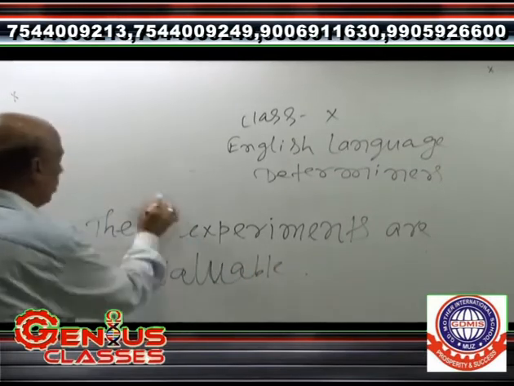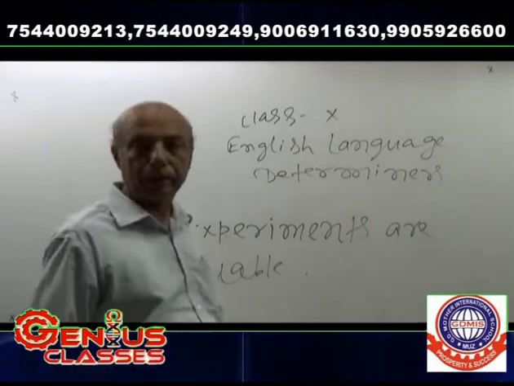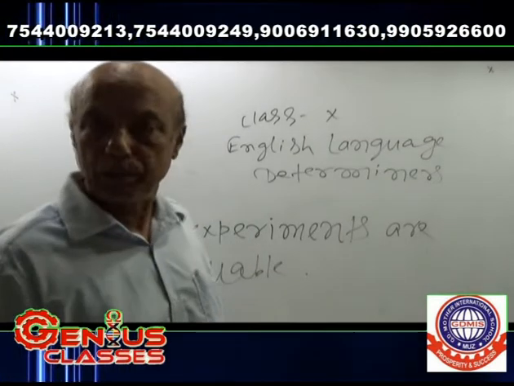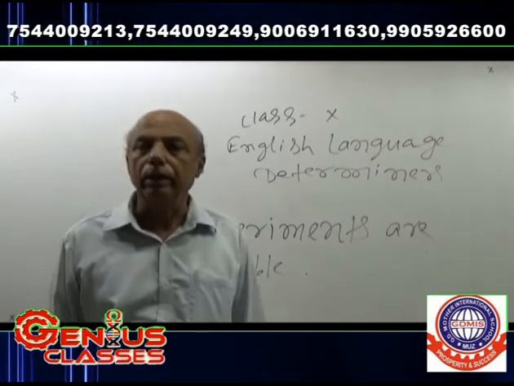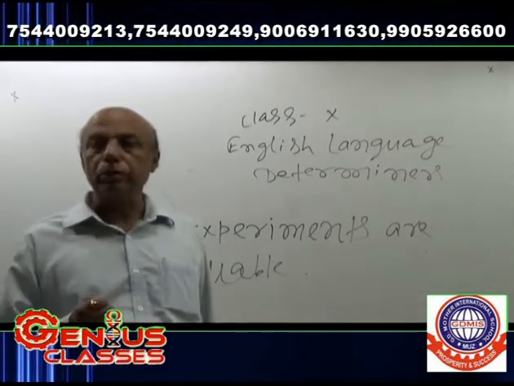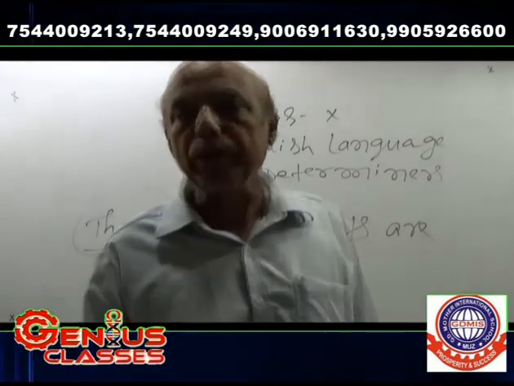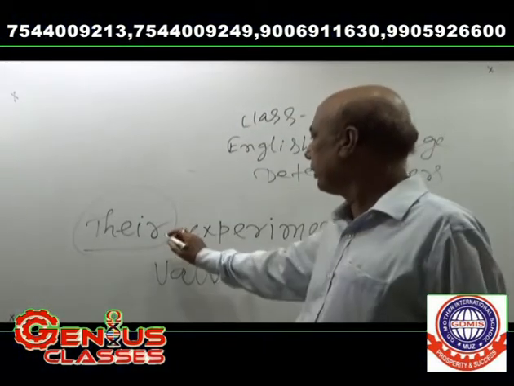It means it also shows the sense of possession. Their also shows the sense of possession. That is why their has been used as one of the possessive determiners.